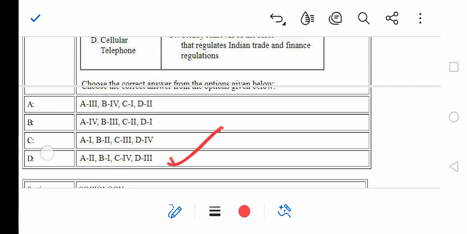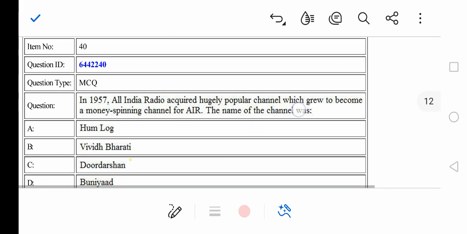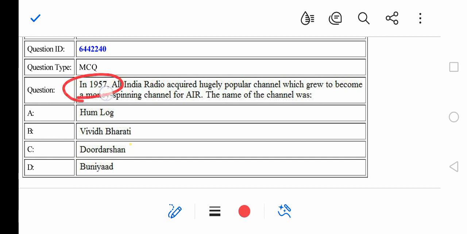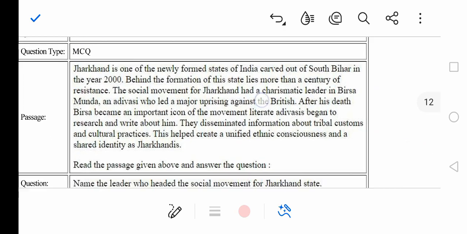So look, if you are going like this also, you can manage your time effectively. Your time will be saved and you can go through your questions once again, right? In 1997, All India Radio acquired a huge popular channel, which grew into a money spinning channel for AIR. The name of the channel was Doordarshan. Okay, so now we have to read this paragraph and answer the rest of the 5 questions.